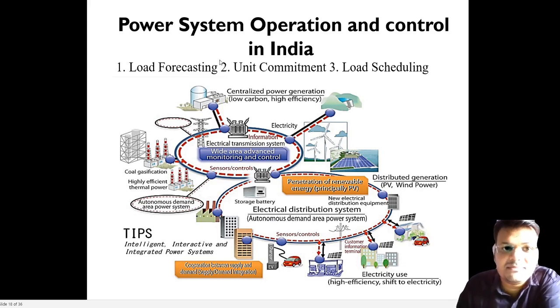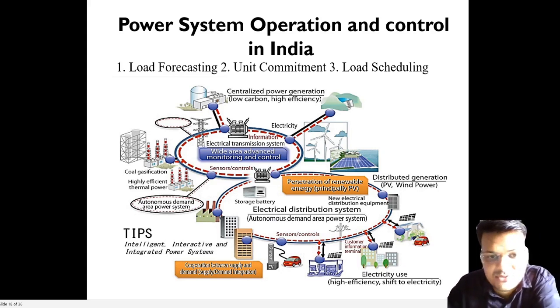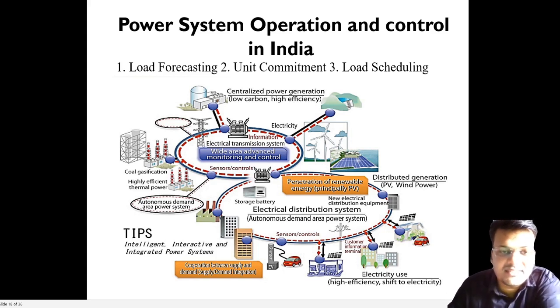If unit commitment were not in the system, they would say that, suppose from 10 to 12, you can switch on only one bulb, and after that you are not allowed to switch on anything else. That is what happens if unit commitment is not in the system. So these are very important terms also.